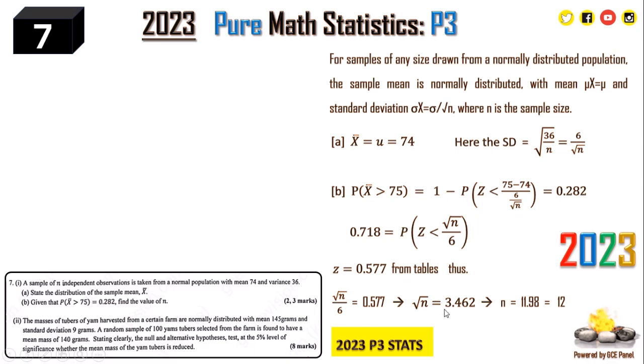From here, when you cross multiply, root n is equal to 0.342, and n is equal to 11.98, which rounds up to 12. So the sample size is 12.